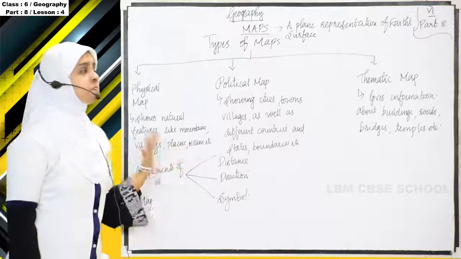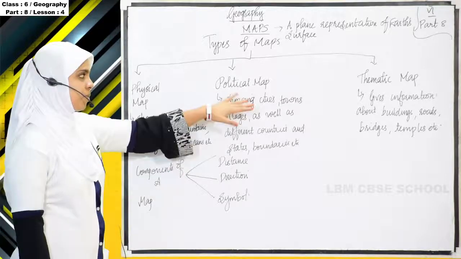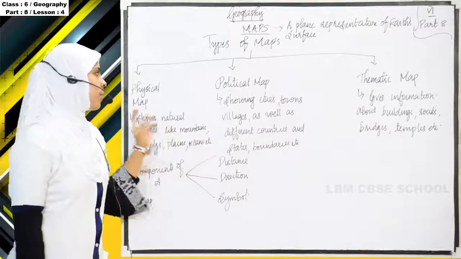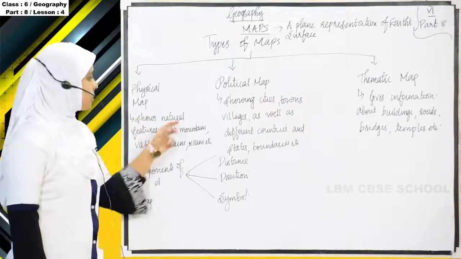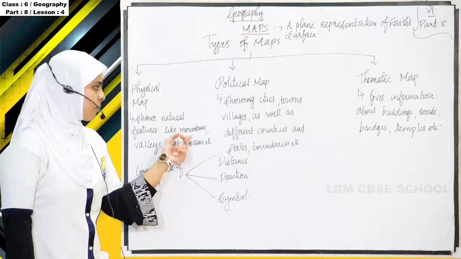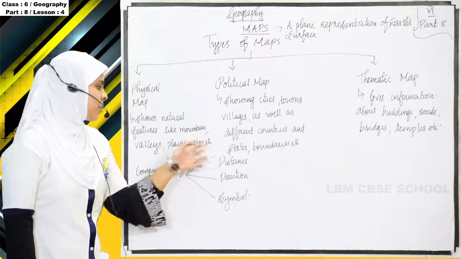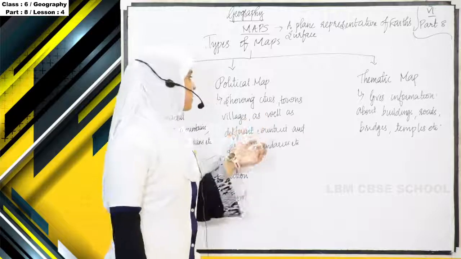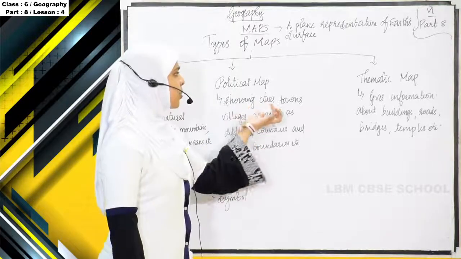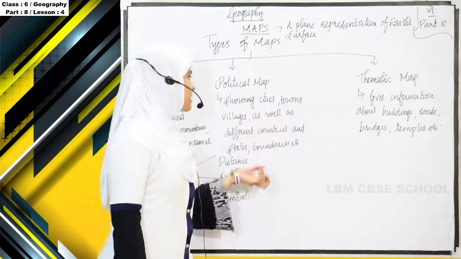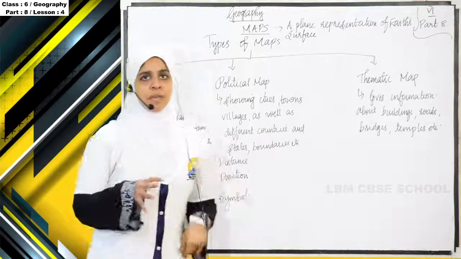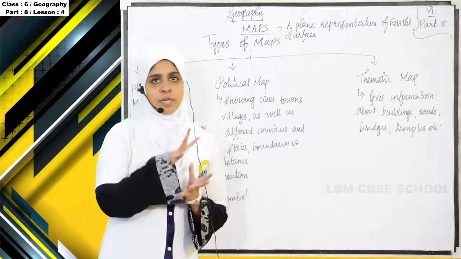So map is classified into three: physical map, political map and thematic map. And in physical map we will get information about the natural features like mountains, valleys, plains, oceans, etc. And about political map, it is showing cities, towns, villages as well as different countries, states, boundaries, etc. So political map is giving the information of a particular place.